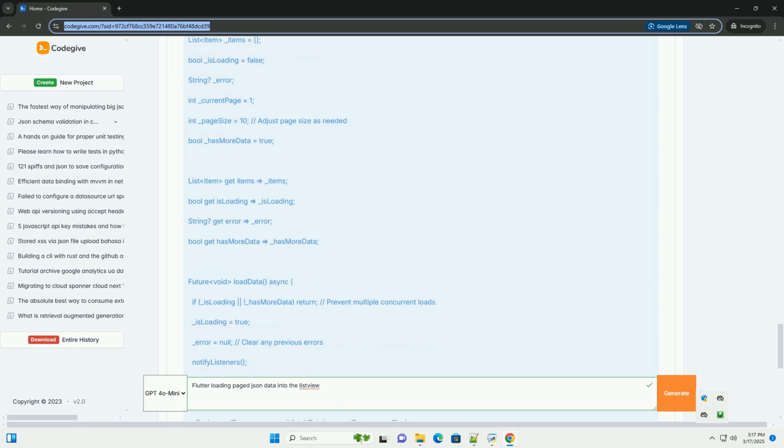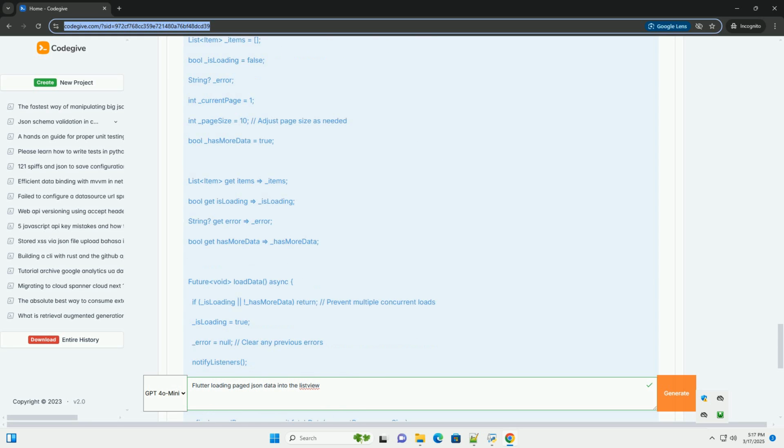4. State management with ChangeNotifier. We'll use ChangeNotifier to manage the state of our list view: the list of items, loading status, and error messages. Create a new file named item_provider.dart and paste the above code. Key points: _items, a list to store the fetched Item objects. _isLoading, a Boolean flag to indicate whether data is currently being loaded. _error, a string to store any error message that occurred during data fetching.